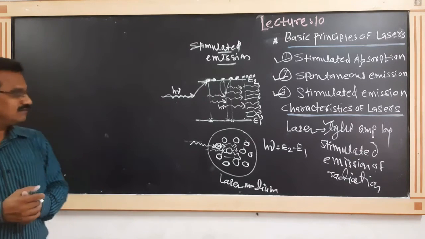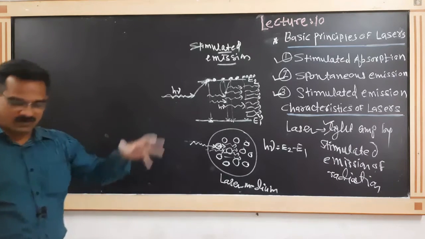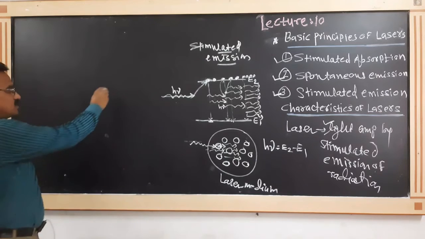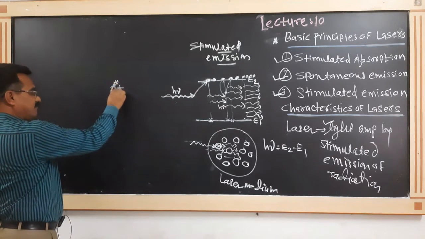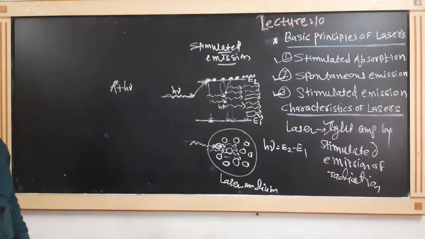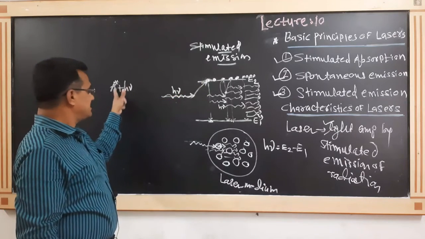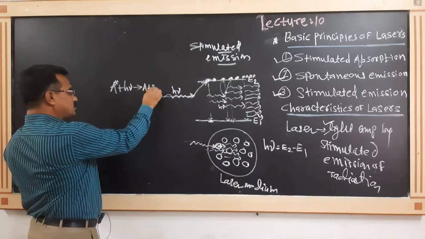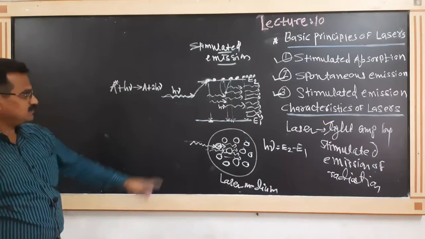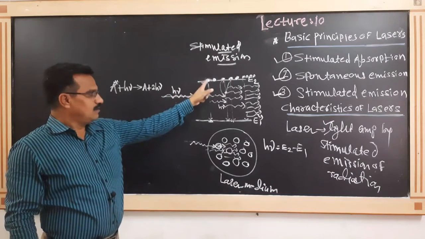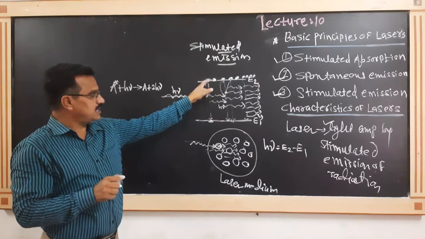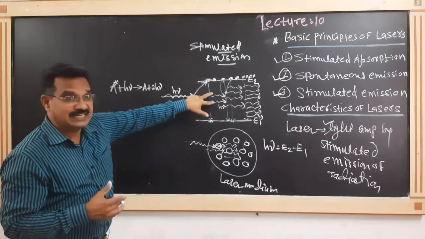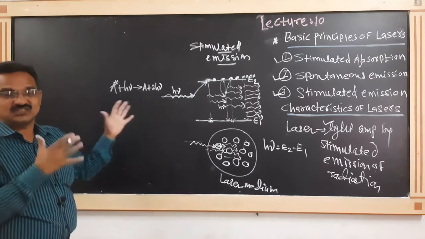Again, you remember that. How will you write this stimulation process as an equation? Suppose this is the atom in excited state, plus this is the incident photon. What is the effect? A plus h mu gives A plus 2h mu. Means due to this photon, this excited atom comes back to its ground state. But what is the effect? 2 photons are generated. This is the situation.